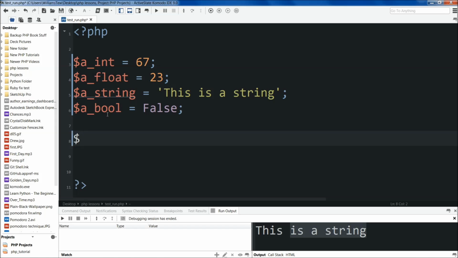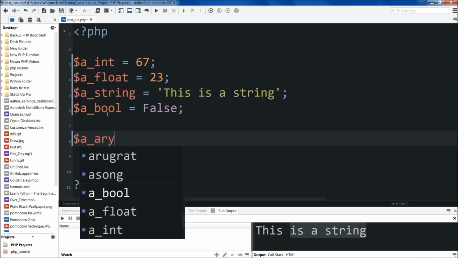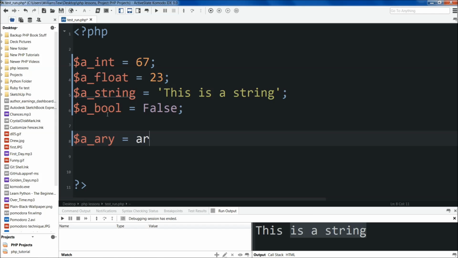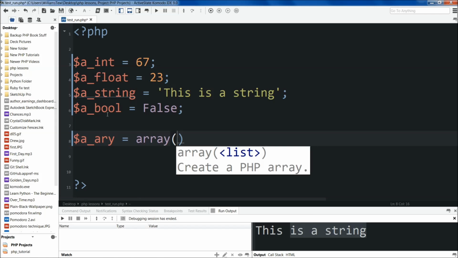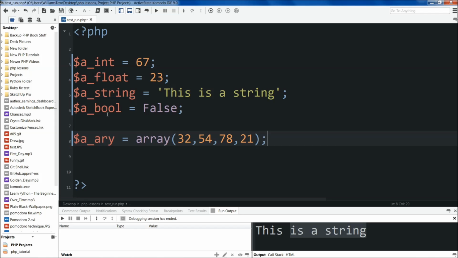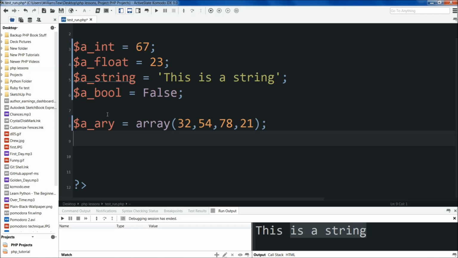This is the composite value. So we'll do underscore a array is what I'll call it, and I'll set it equal to array. Now just this is the keyword array, then we're going to do parentheses here. An array holds multiple values. So we're going to do 32, and we're going to separate each value with a comma, 32, 54, the number I use all the time, 78, and then 21. A semicolon at the end of that. And so now we've created a value that's called array. And this is the old syntax for creating an array, but you're going to see it, so this is why I'm showing you it. There's a new way of doing it.